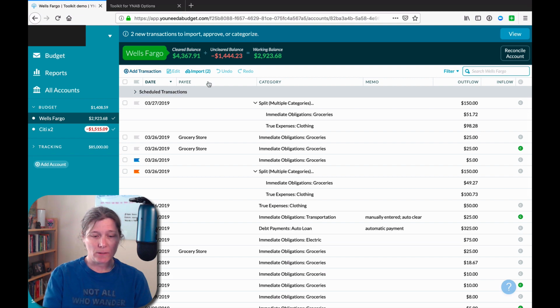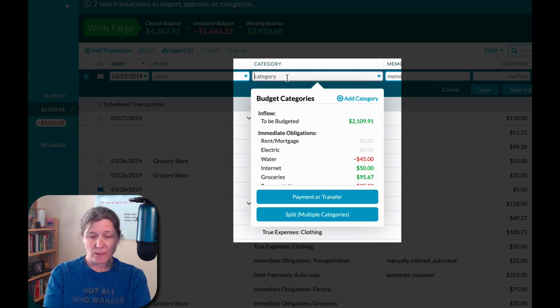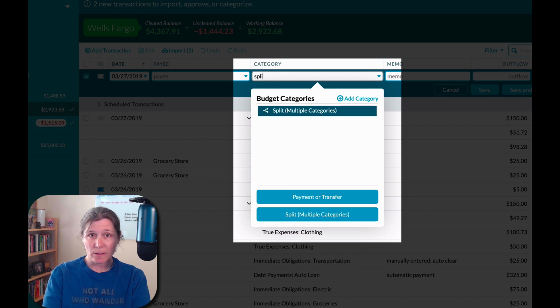So in this case, let's create a split transaction. And what happens is if we start typing in split now in YNAB, they pop up this option to create a split category. Until their recent update, they thought that if you started typing in split, you wanted to create a new category called split. Kind of annoying, right?